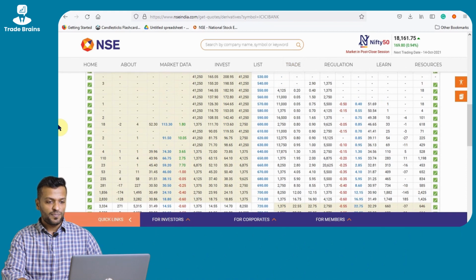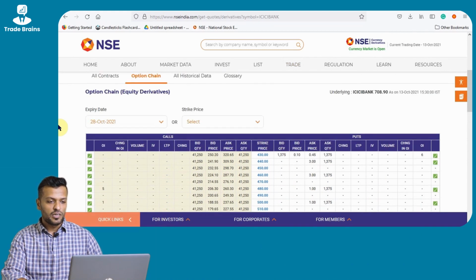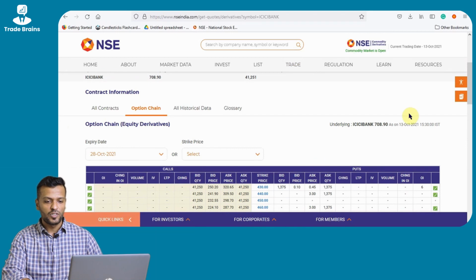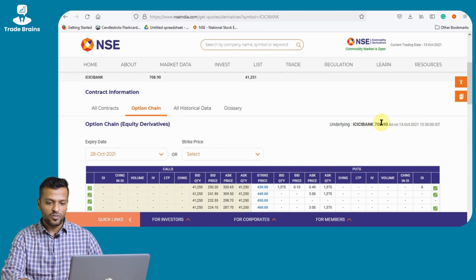Now let us take a simple demo and understand how we calculate the intrinsic value, what is intrinsic value, and what is the time factor. Now if you look at my screen, I have got the option chain for ICICI Bank. If you see on the screen, the current price of ICICI Bank is 709 rupees, which I have marked on the screen.